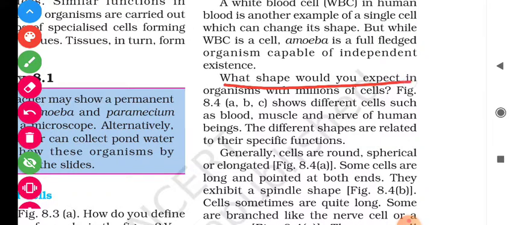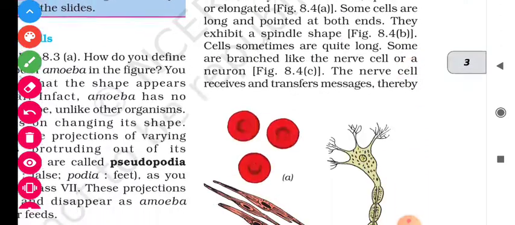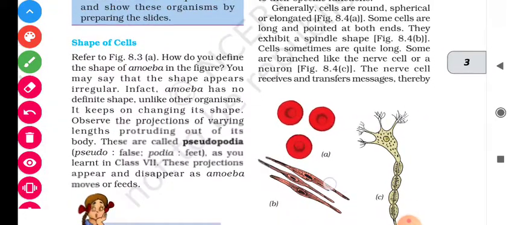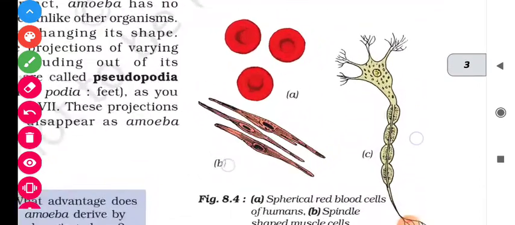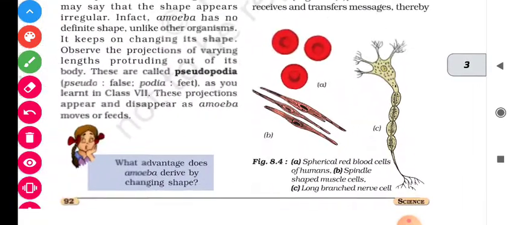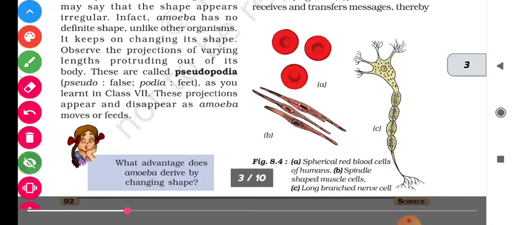What shape would you expect in organisms with millions of cells? Figure number 8.4 A B C. यानी कि यहाँ पे जो हमें फिगर में दिखाया गया है कि कौन सा शेप जो है वो ये मिलियन ऑफ सेल्स का होगा. यहाँ पे जो हमें दिखाए गए हैं स्टूडेंट, there are different kinds of cells present inside our body.